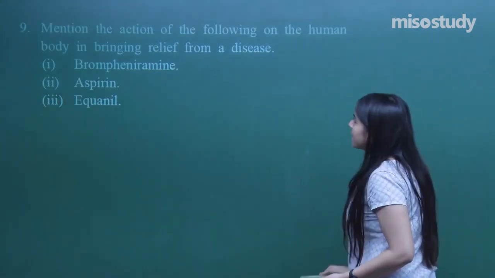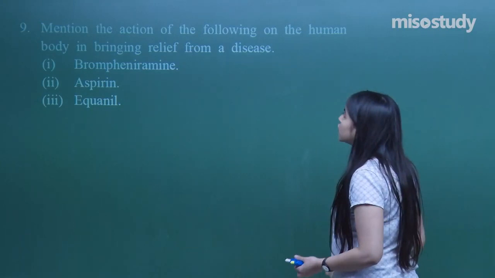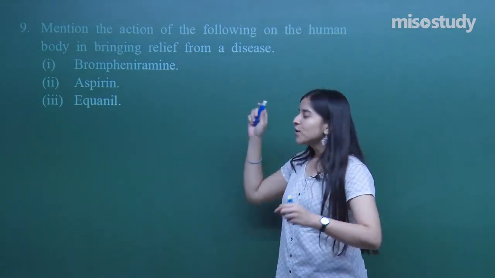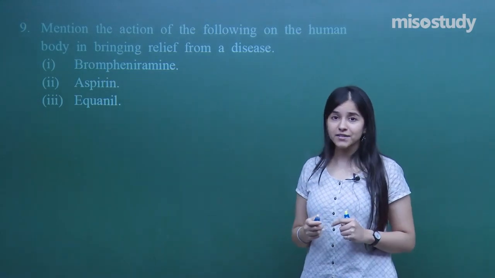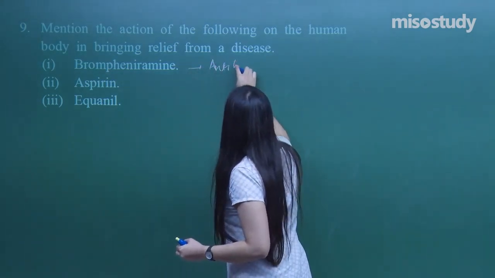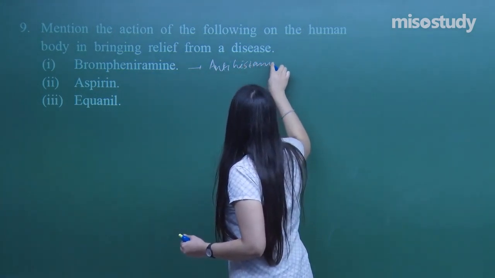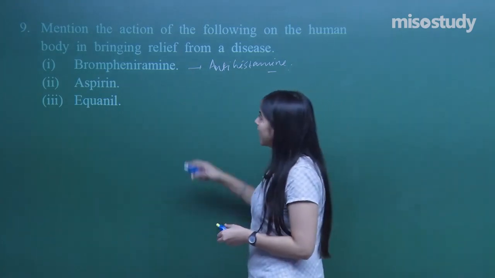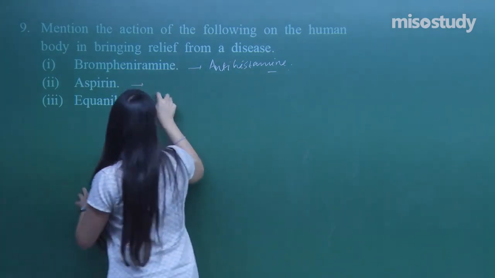Let's move on further to the question number 9th. Mention the action of the following on the human body in bringing relief from a disease. Now, brompheniramine, we already have discussed this. What is this? It's an antihistamine. And we have already discussed the action of antihistamine. I am not repeating that. Aspirin, it's a painkiller.